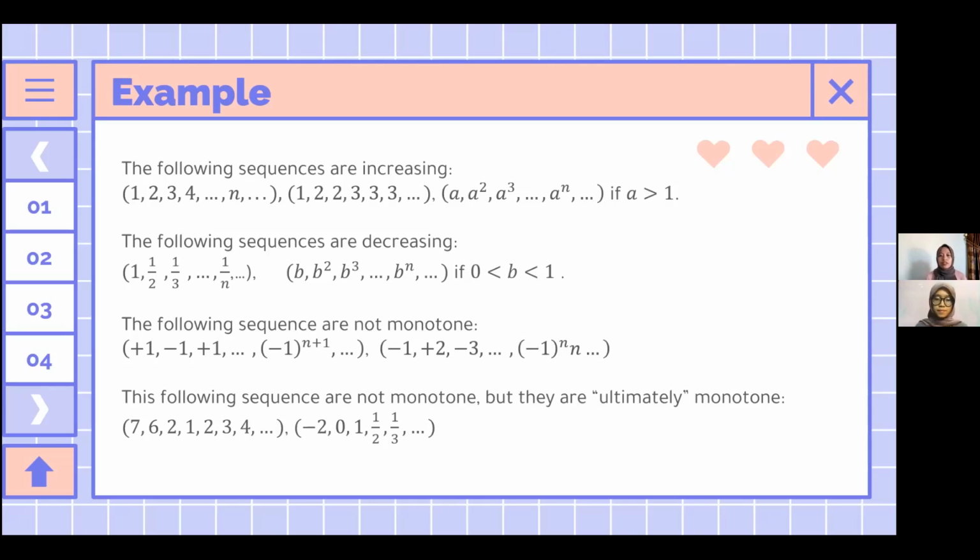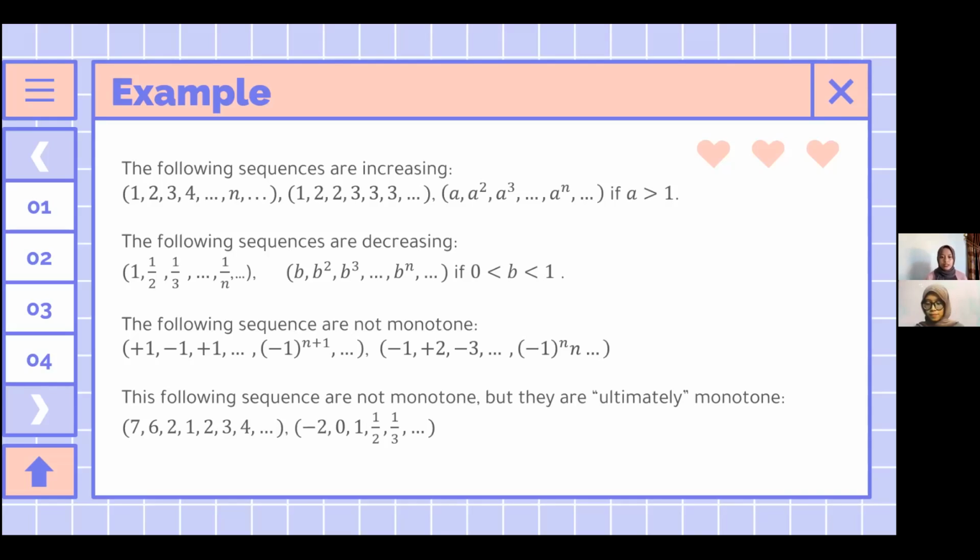We also have examples of sequences that are not monotone. It means that the sequence is neither decreasing nor increasing. We have the sequence +1, -1, +1, ..., (-1)^(n+1), and so on. And the second example of a sequence that is not monotone is the sequence -1, +2, -3, ..., (-1)^n times n, and so on.